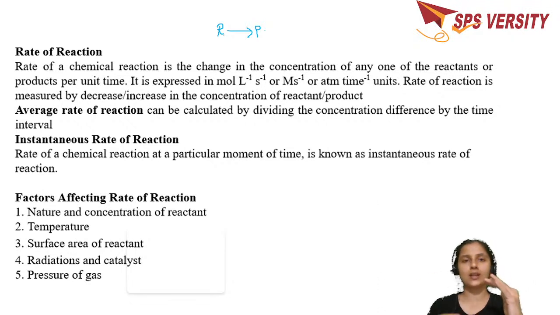If it is a reversible reaction, then the product gets converted back to the reactants, which we will see later. For time being, we'll consider the reactants give rise to product.